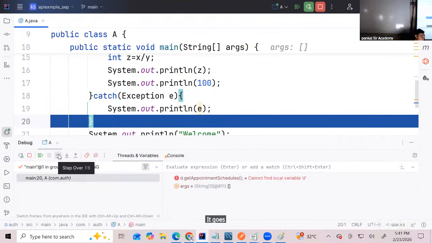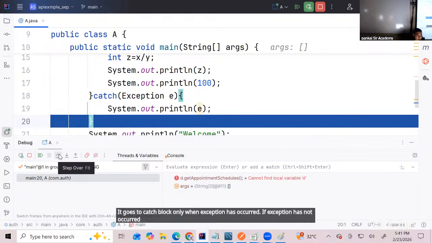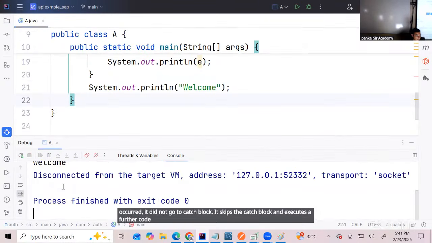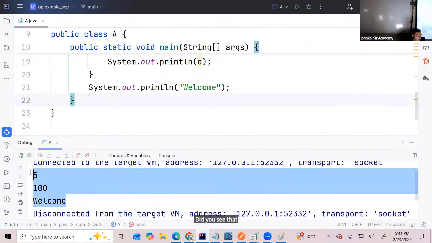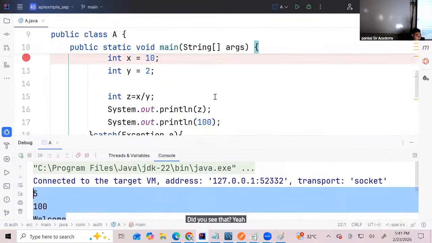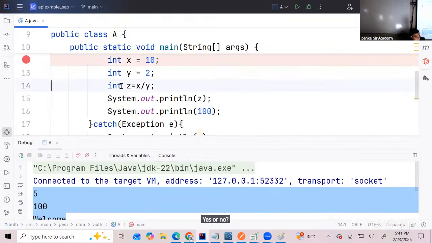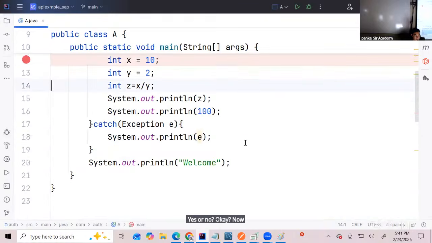It goes to the catch block only when an exception has occurred. If an exception has not occurred, it does not go to the catch block. It skips the catch block and executes the further code. Did you see that? Yeah? Everyone clear with this part? Yes or no? Okay.